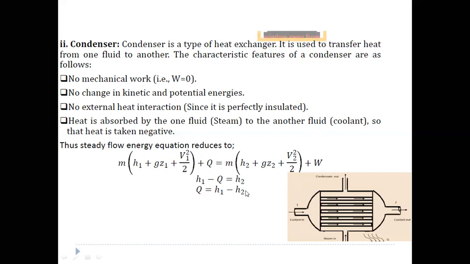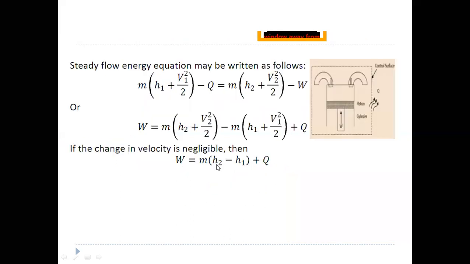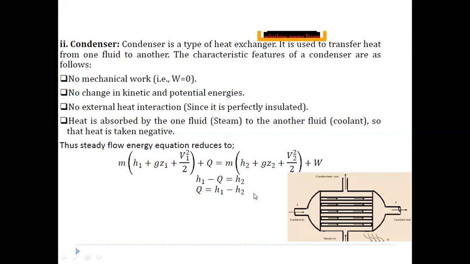That means initial enthalpy minus final enthalpy. Here in the condenser, the initial enthalpy is greater than the final enthalpy, so we subtract the final enthalpy from the initial enthalpy, whereas in work done, the final enthalpy is more than the initial enthalpy.